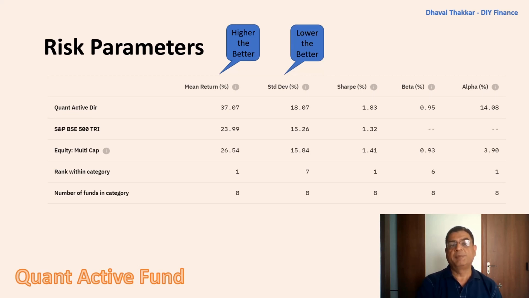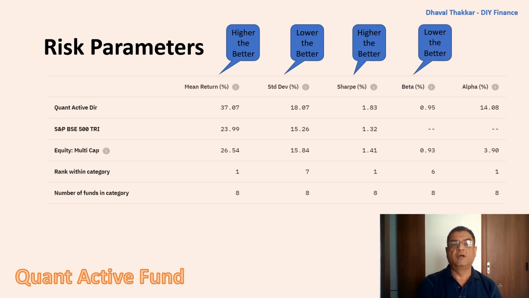Third one, Sharpe ratio. That is a tool to measure the risk-adjusted returns, which is 1.83, which is more than both the benchmark index and the category average. Here, higher the value is better. Fourth one, beta. That is the volatility of the scheme compared to the benchmark, which is 0.95, which is less than the category average. Here, lower the value is better.